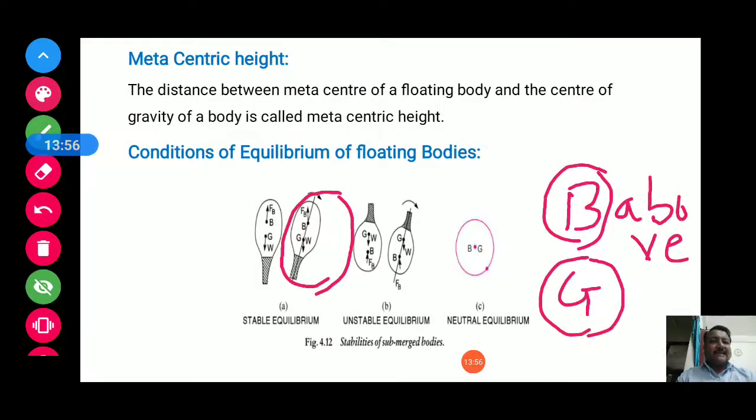That will be acting in the opposite direction of the angular displacement given. So in stable equilibrium, the body will come to rest at its initial position after some time, because the buoyant force is restoring: a couple is produced due to the buoyant force and the weight of the body, and that causes the body to come to rest. That is called stable equilibrium.